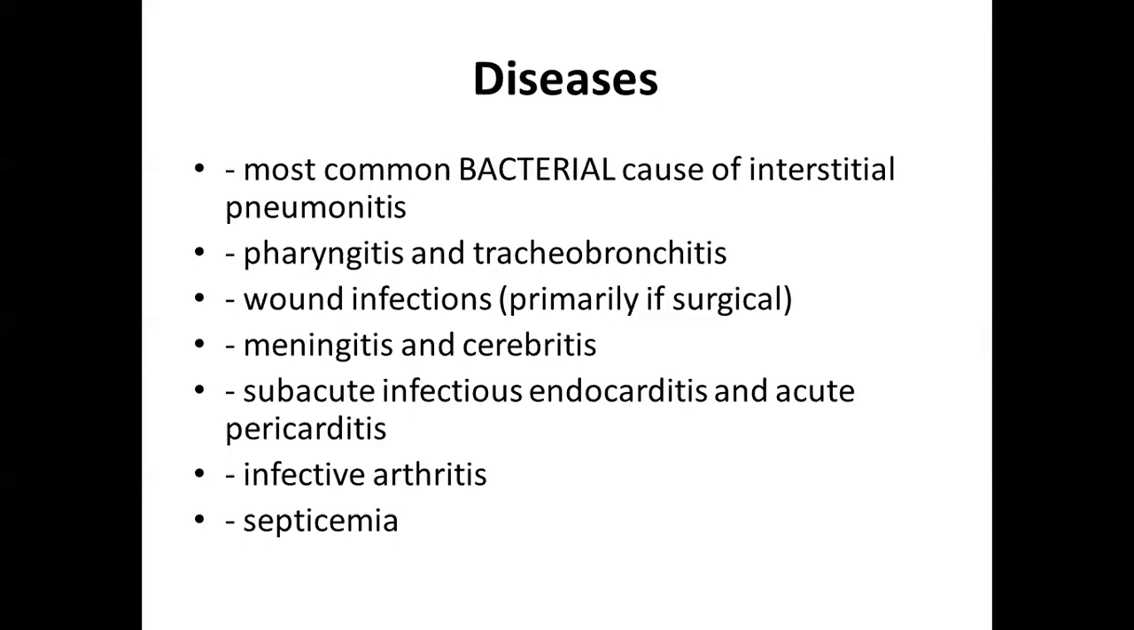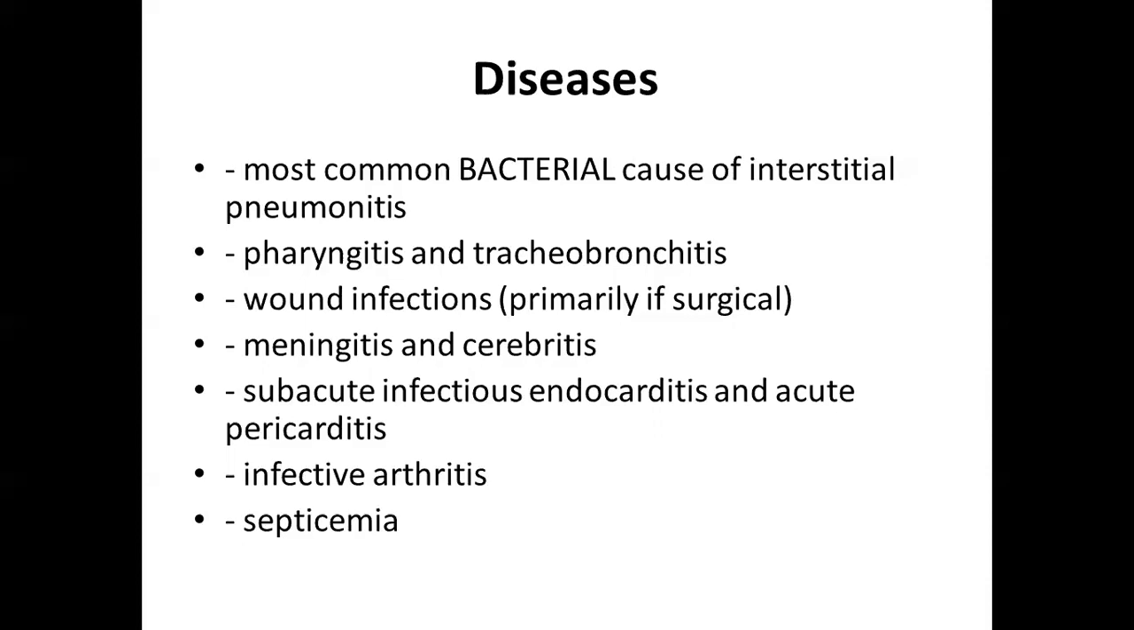Then pharyngitis and tracheobronchitis. So there can be infection of the lungs or lower respiratory tract and upper respiratory tract, like pharyngitis, infection and inflammation of the pharynx. Then tracheobronchitis, infection and inflammation of the trachea and bronchi. Then wound infection, then meningitis and cerebritis. Meningitis is infection and inflammation of the meninges, the covering layer of the brain.